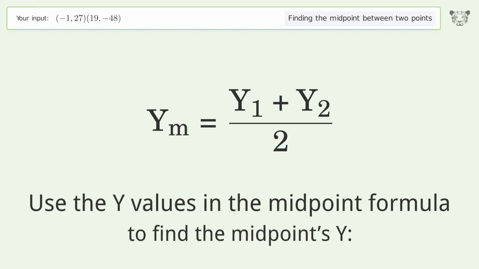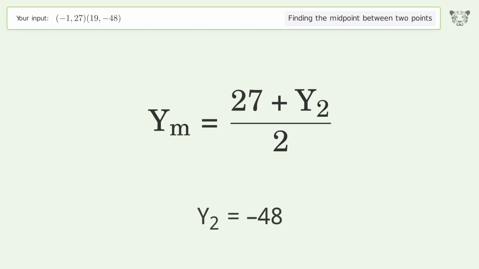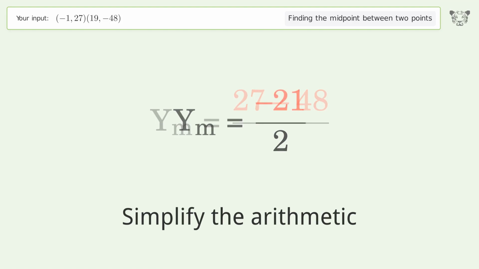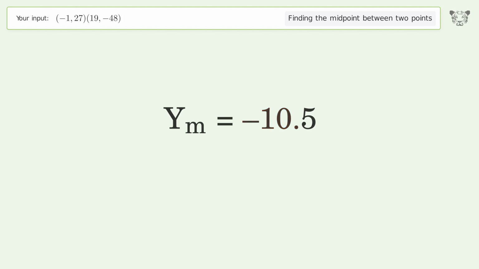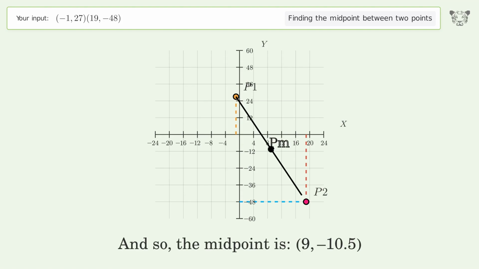Use the y values in the midpoint formula to find the midpoint's y. y1 equals 27. y2 equals negative 48. Simplify the arithmetic. And so, the midpoint is 9, negative 10.5.